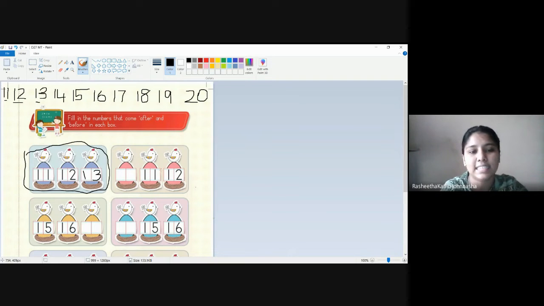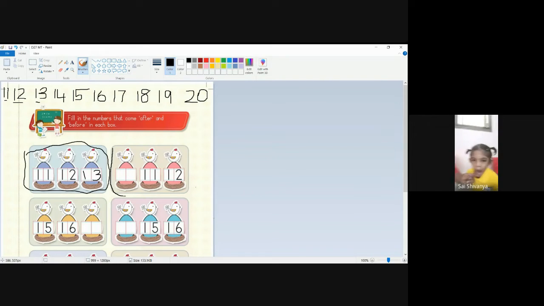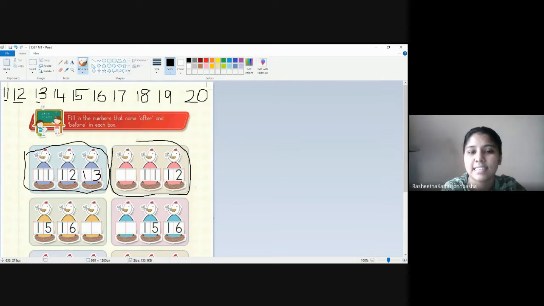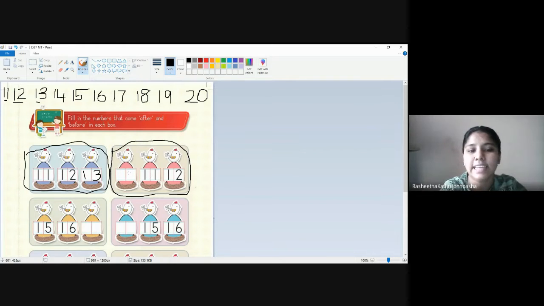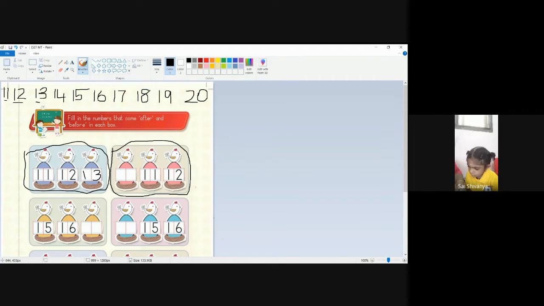Yes. Next is Sai Shivanya. Sai Shivanya? Yes, ma'am. You concentrate here first, dear. Take this set, this pink color egg set. What comes before 11? See, the before number is empty here. After that, 11, 12 is there. What comes before 11?